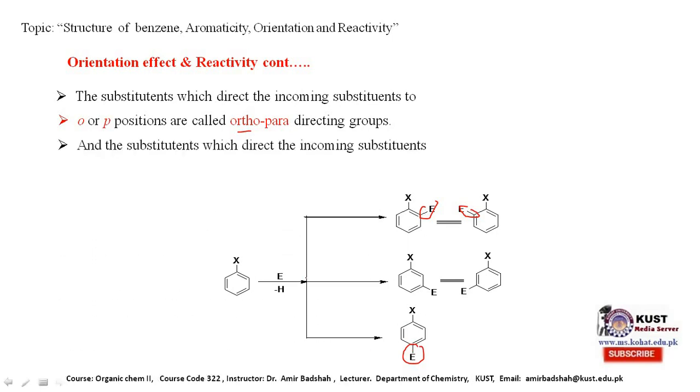If the incoming substituent is directed to the meta position, this is a meta position to this substituent, and this is also a meta position. If this X directs the incoming substituent E to the meta position, then such a substituent is called a meta directing group.